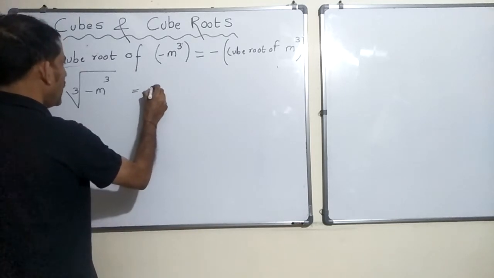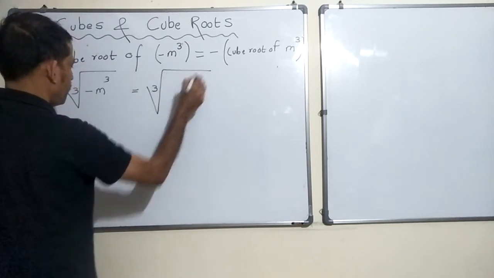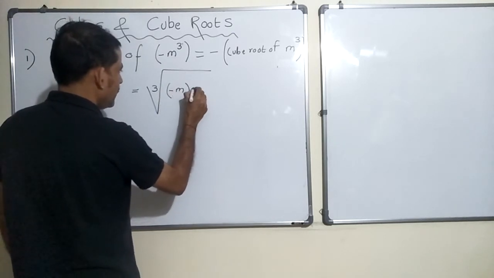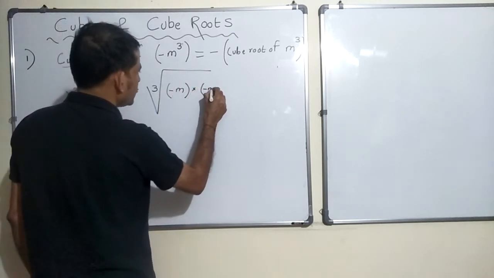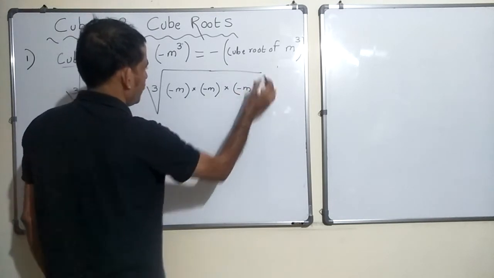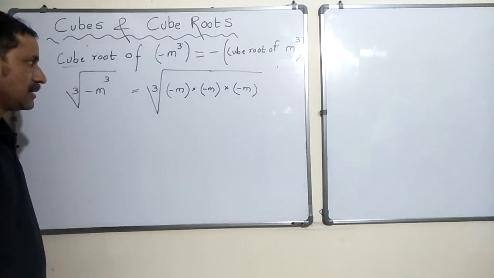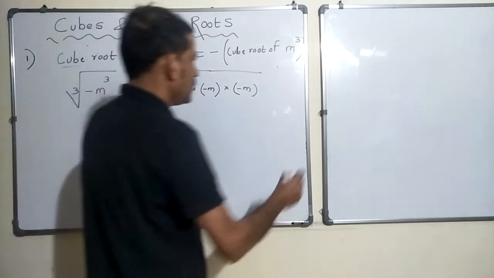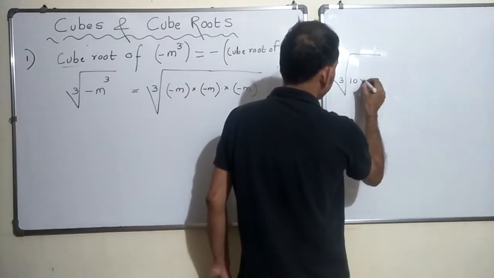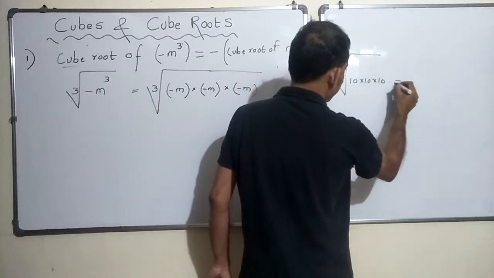Okay, so I am going to write, can I write minus m into minus m into minus m, right? Correct, no? So cube root of 10 into 10 into 10 is nothing but 10, correct, no?